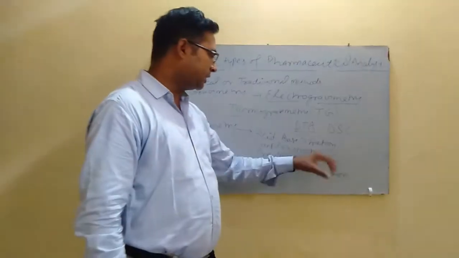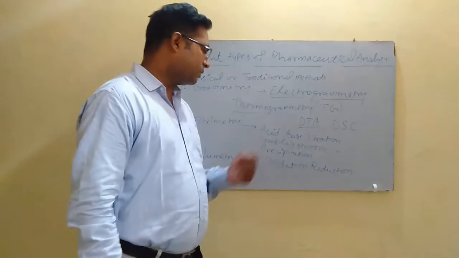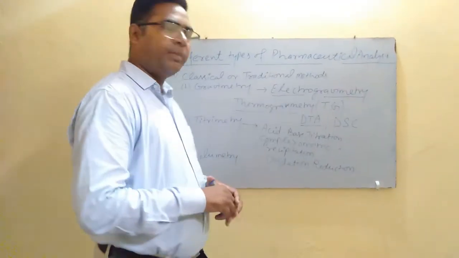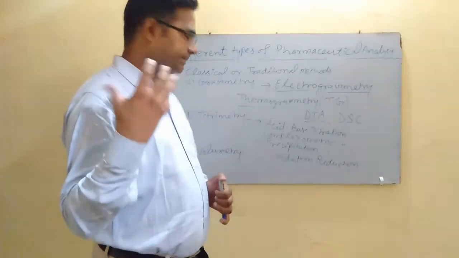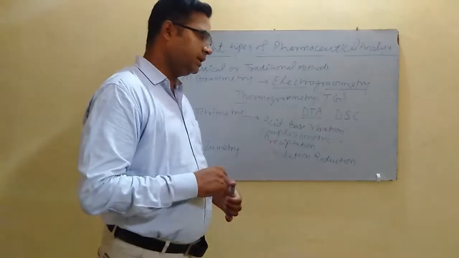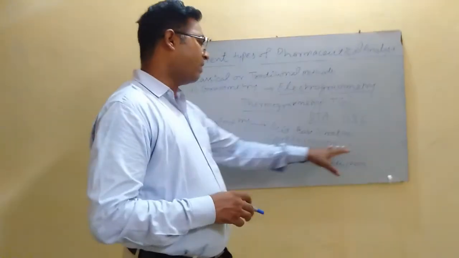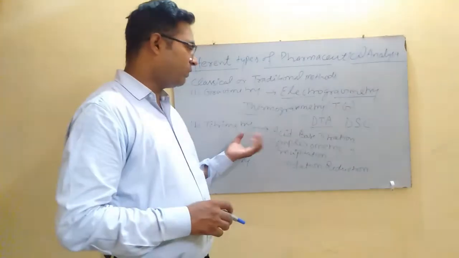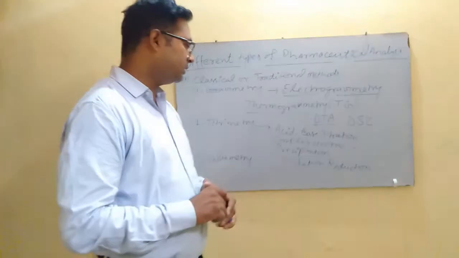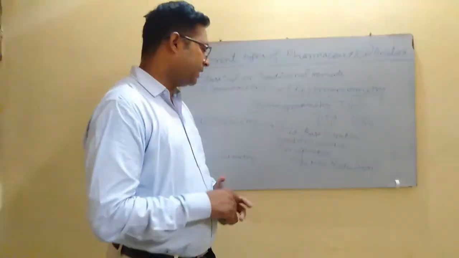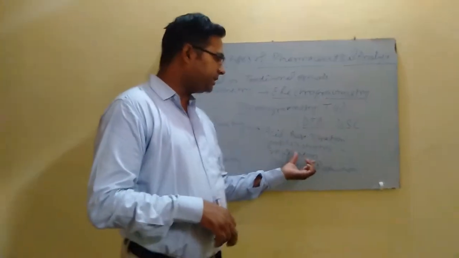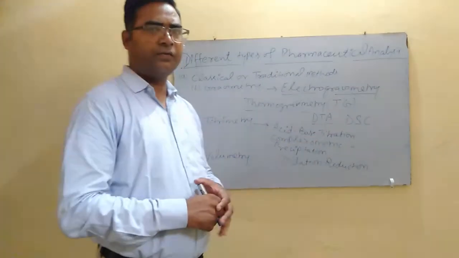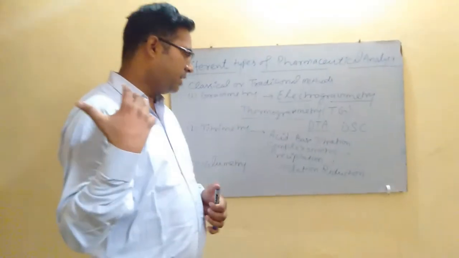In complexometric titration, we generally determine the concentration of the metals present in the sample by using some chelating agent or complex forming agent. Best example of complex forming agent is EDTA. Here some complex forming indicators are used that denote the endpoint of the reaction. In precipitation titration, we determine the concentration of generally halides. Halides are the common example.